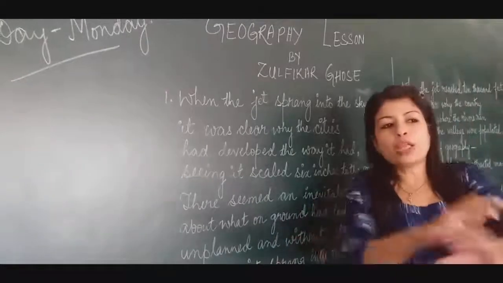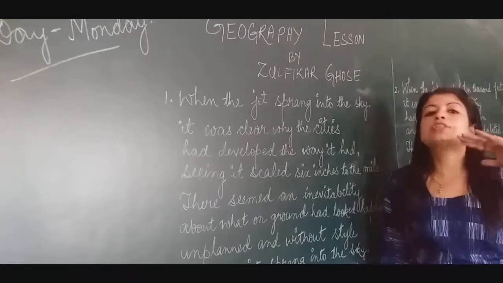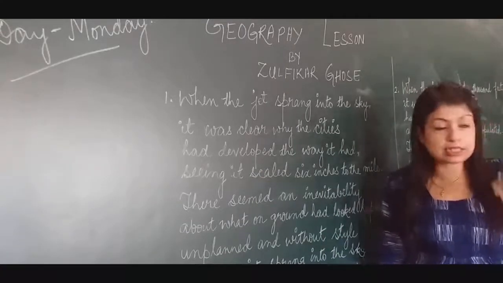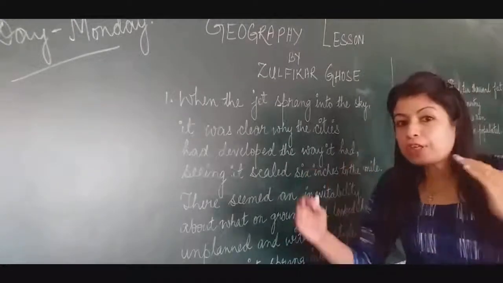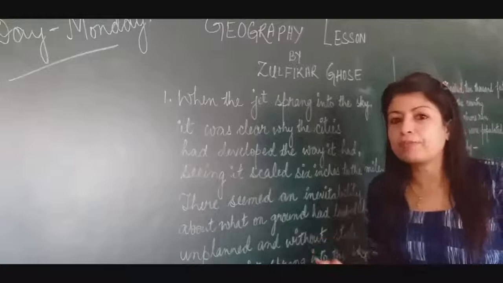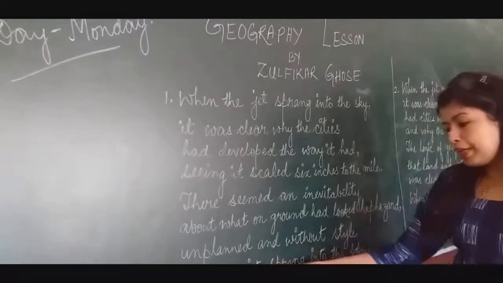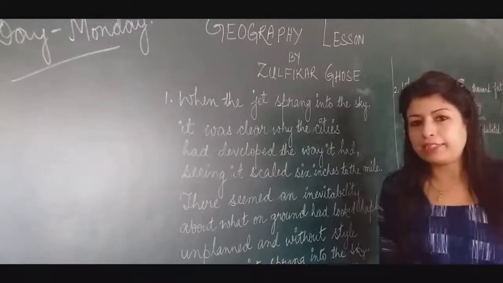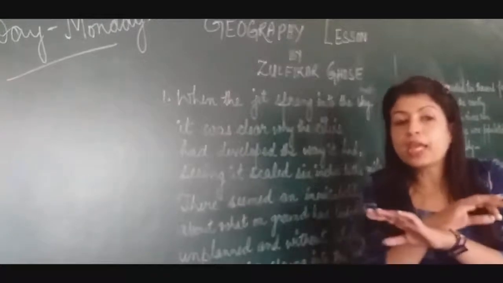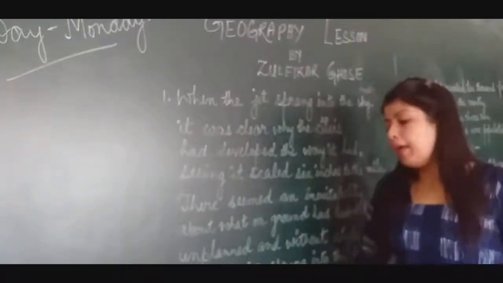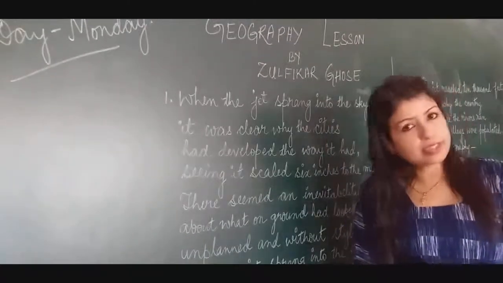While on the ground everything looked planned and ordered, when the jet rose 6 inches to the mile, the city which looked very developed and planned is no more developed and well planned. It looks haphazard when the jet sprang into the sky. That means the cities look haphazard and without any style, not properly built. Fine? When did it happen? When the jet sprang into the sky. Clear?